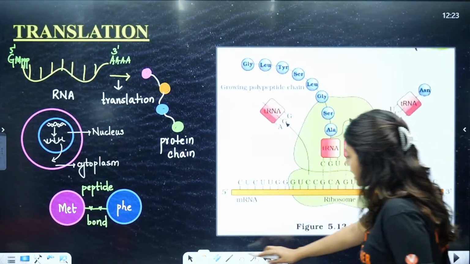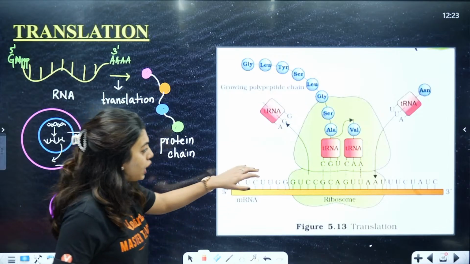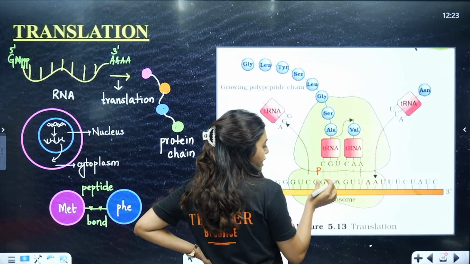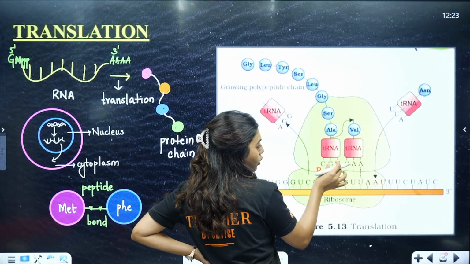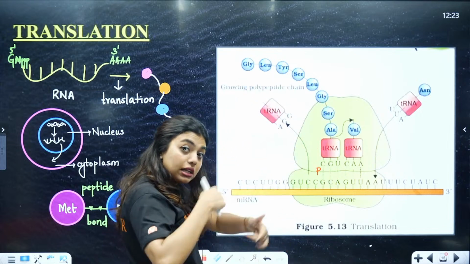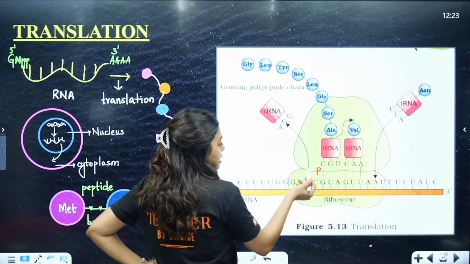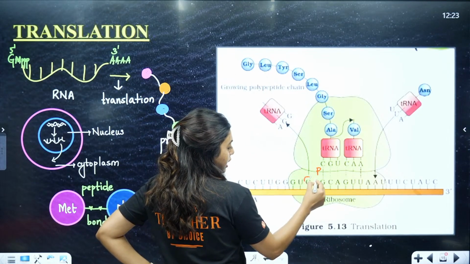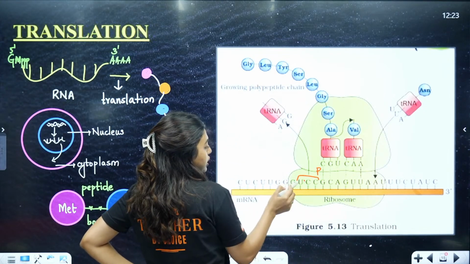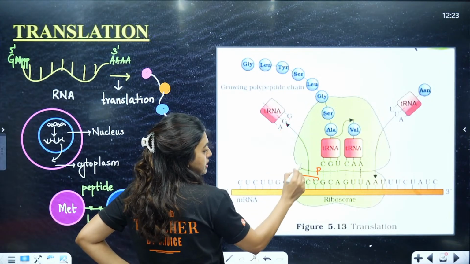Now going back to this diagram, all of you just look here carefully. You will notice that this is the P side, the peptidyl side. You can see the GCA coding is happening, tRNA is attached, and this entire chain was formed by multiple other tRNAs who came, went, left, came. So here you can see this is the exit side. This is the exit site, because you can see U coded with A, C coded with G, C coded with G. So this becomes the exit site.